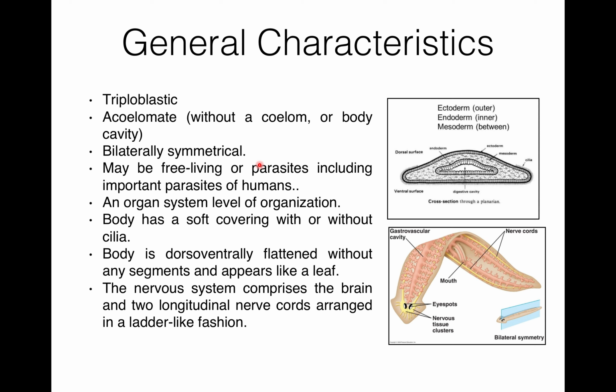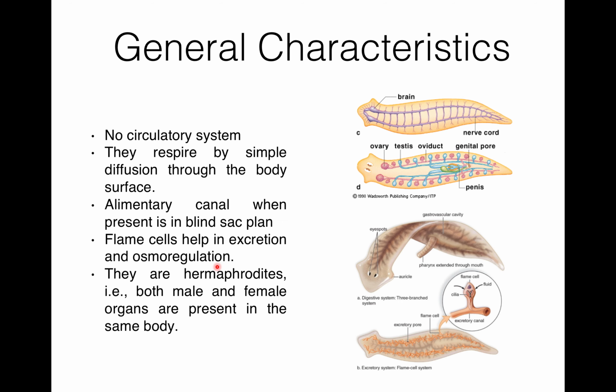They have an organ system level of organization, means a group of cells forms a tissue, and tissue then forms an organ, and each organ has its specific function in the animal. The body is dorsoventrally flattened without any segments. The nervous system comprises the brain and two longitudinal nerve cords, and these nerve cords are arranged in a ladder-like fashion.